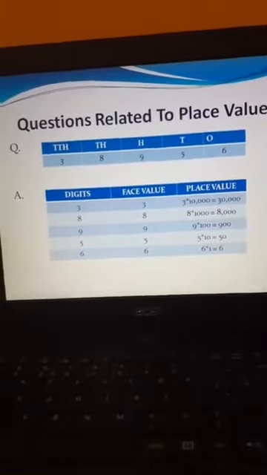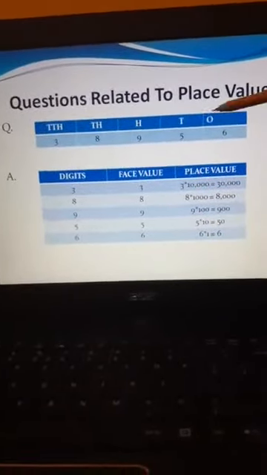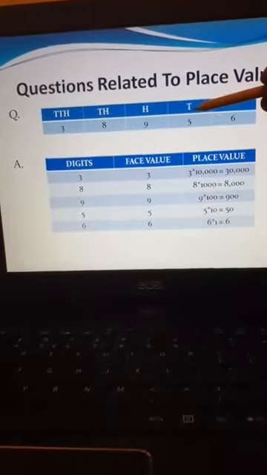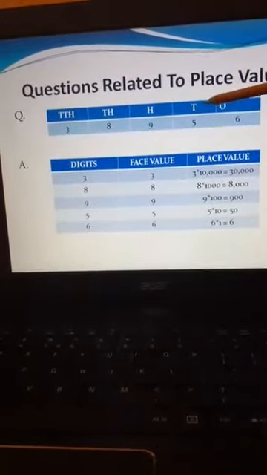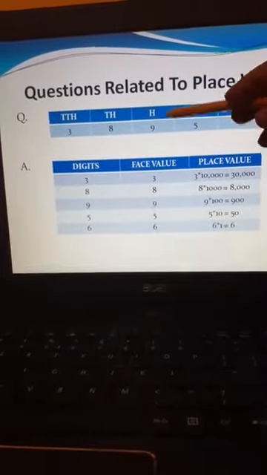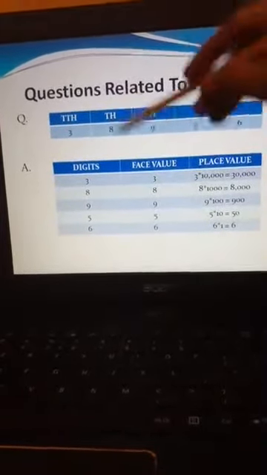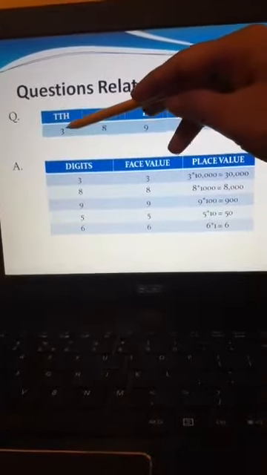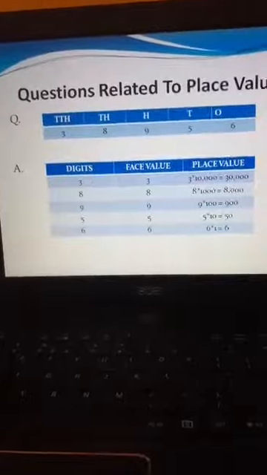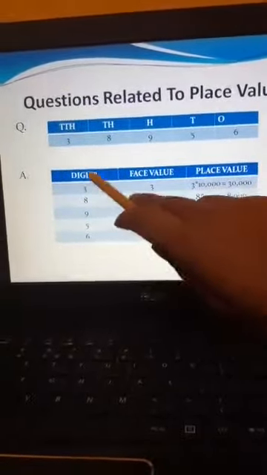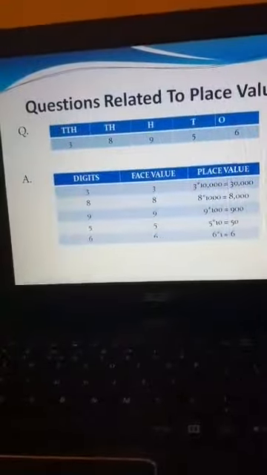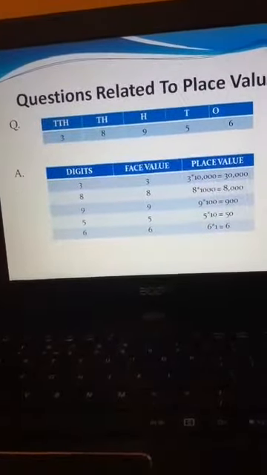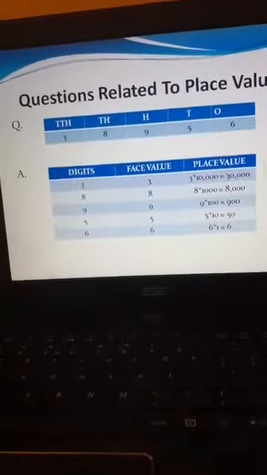Now come to this question. 6 is given at ones place value, 5 is written at tens place, 9 is written at 100, 8 is written at 1000 place value and 3 is written at 10,000, and I have written the digits here. If I ask you to write the face value of each digit and also write the place values.